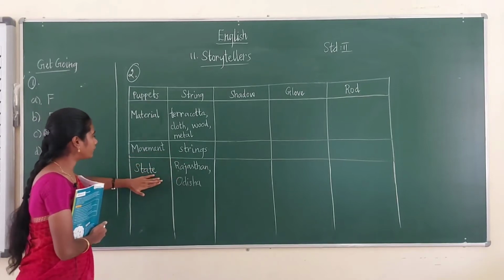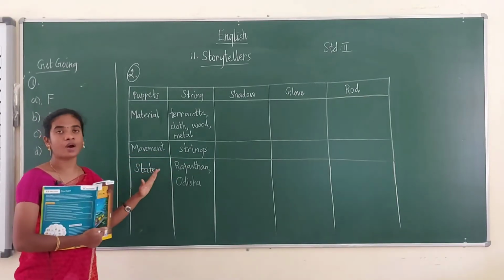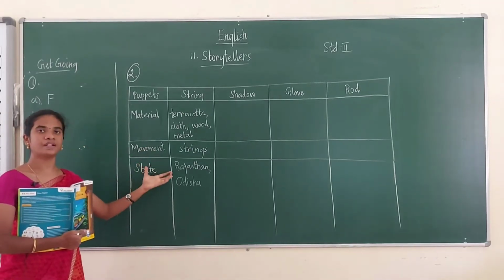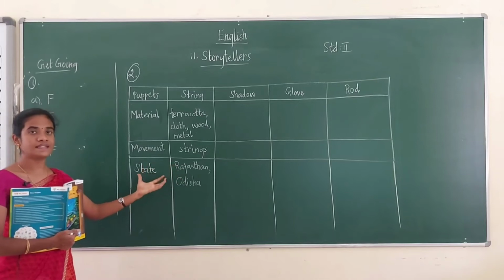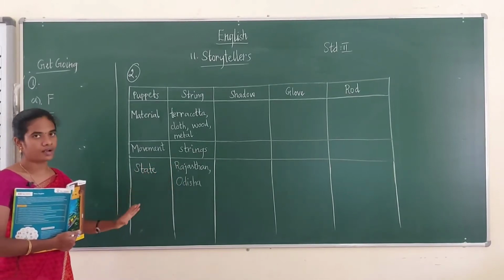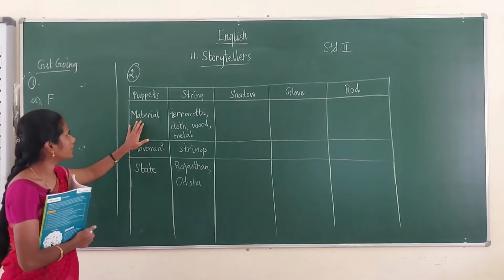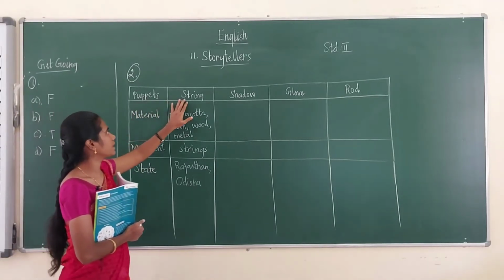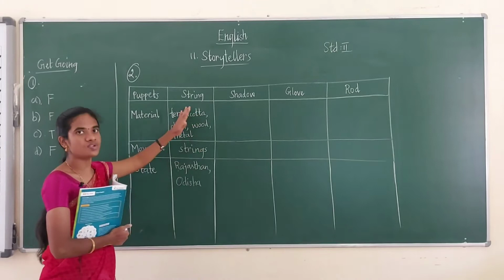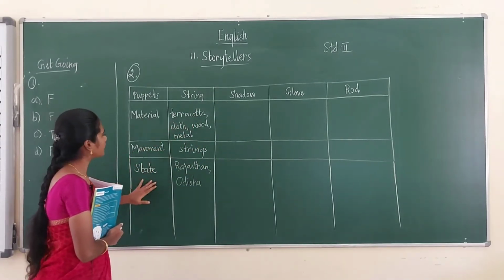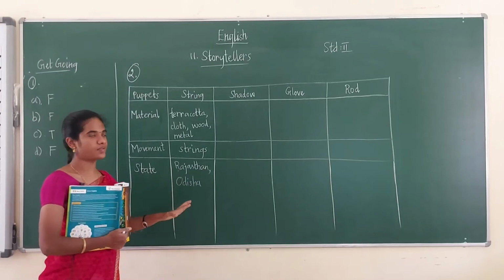And you have to write down in which states they are found. Each puppet is found in certain states, and you have to write them down. Okay, and a few examples are given. So see here, puppet string. Only for the string puppets they have given all the things, the material, movement and state, as an example for you.